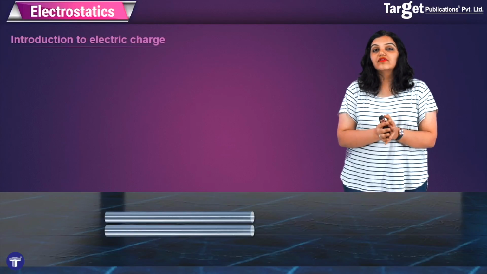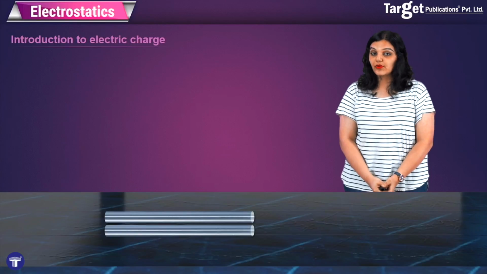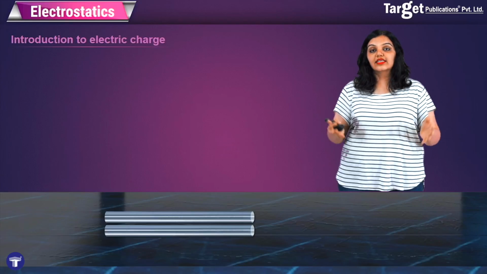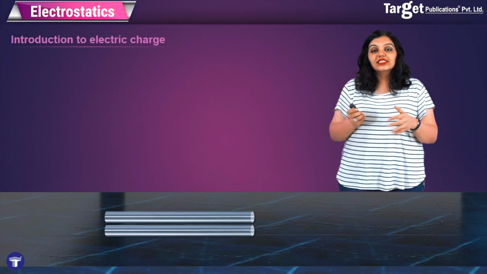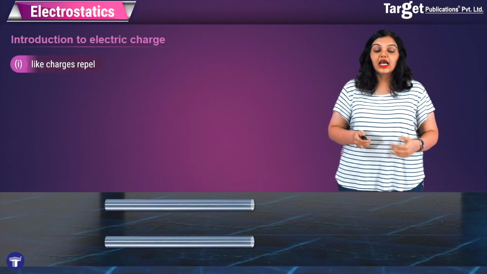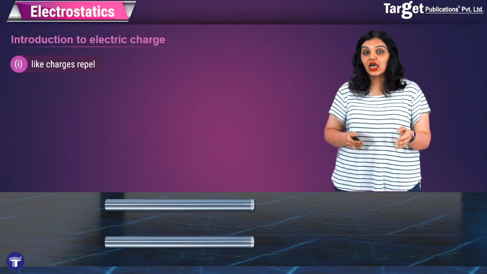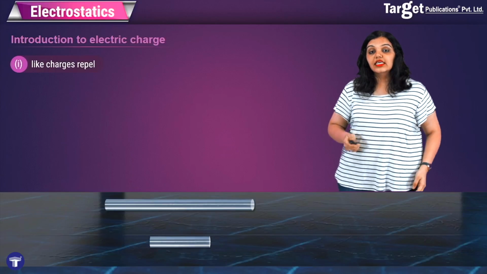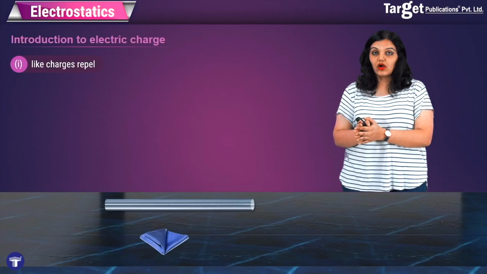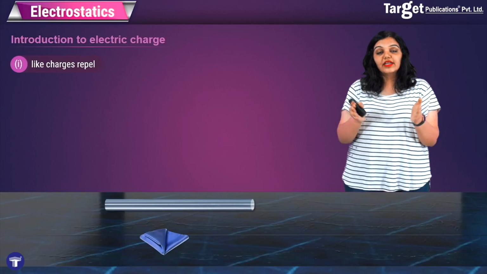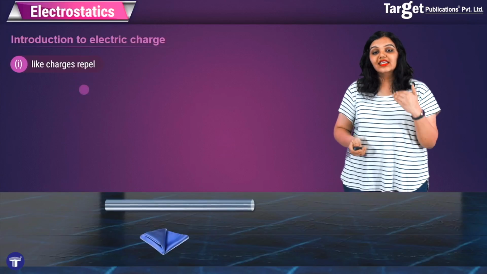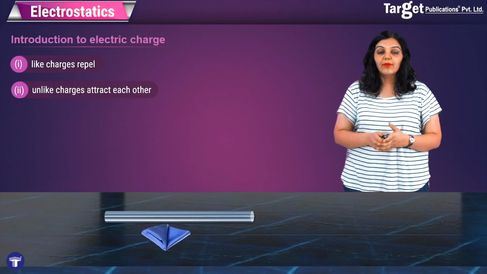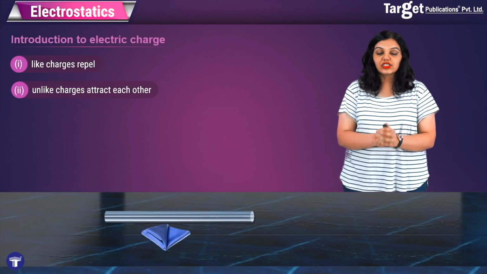From here, we also revise the other properties of electric charges that we know. When two glass rods are electrified by rubbing on silk, we see that they repel each other. And this gave us the property that like charges repel each other. Conversely, if one glass rod and the silk cloth which were rubbed against each other are placed close to each other, we see that there is an attractive force between them, and here we learned that unlike charges attract each other.